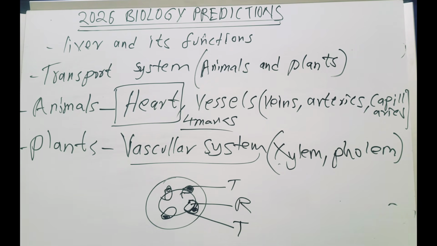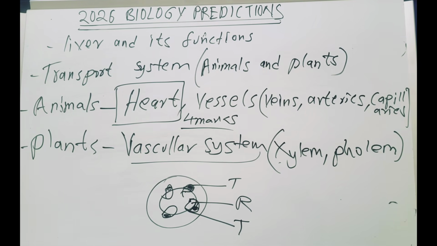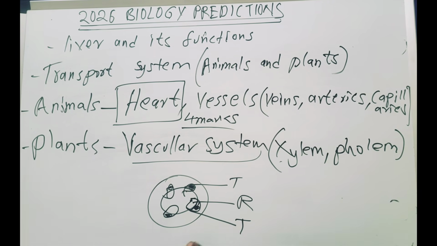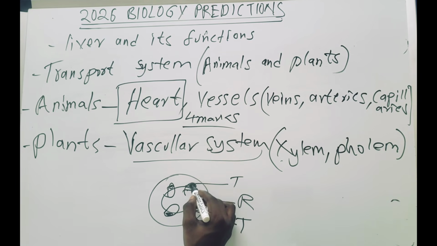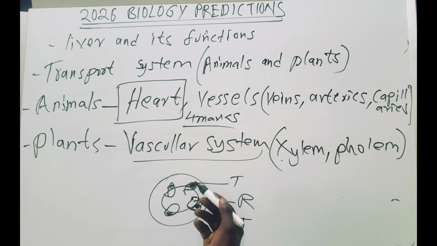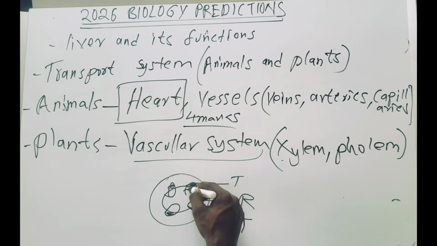So you should know where the xylem is positioned and where the phloem is positioned. You should know these structures. This is very important. This is also the vascular system. Know that this is the xylem, this is the phloem. Usually the phloem is outside, the outer part, and it's not shaded. Actually, most of the times they shade the inner part, but the phloem is usually outside.